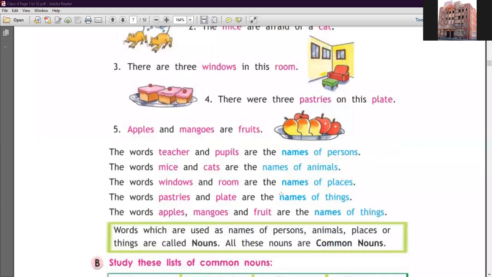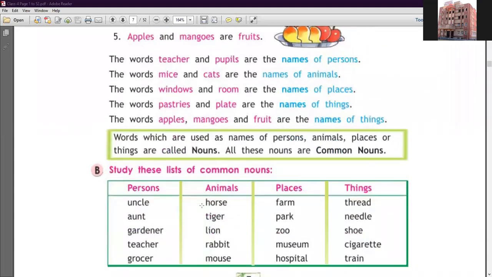Students, you know that the words which are used as the names of a person, animal, place or thing are called nouns. So all these nouns are common nouns. ये जितने भी nouns हैं क्या कहलाते हैं? Common noun कहलाते हैं. Okay, students, got it? In simple words, it is a naming word. ये क्या कहलाते हैं? Naming word कहलाते हैं. So let's study the list of common nouns.